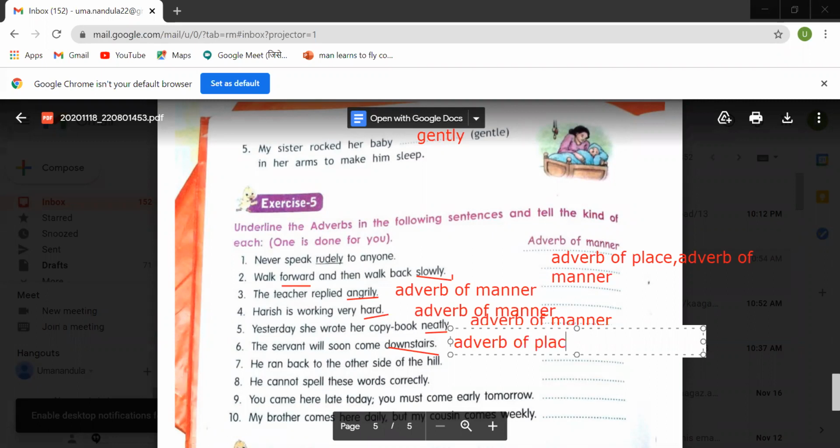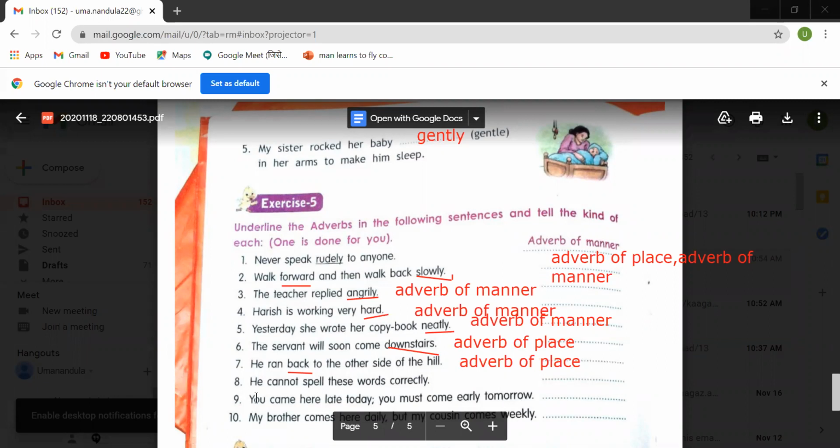Exactly. Adverb of place. Okay. He ran back to the other side of the hill. He ran back. Where? So here back is the adverb and when you question where, it is nothing but adverb of place. So you have to write here also adverb of place.